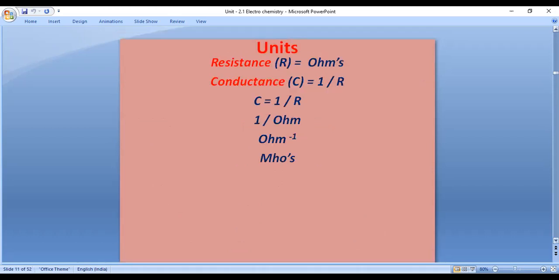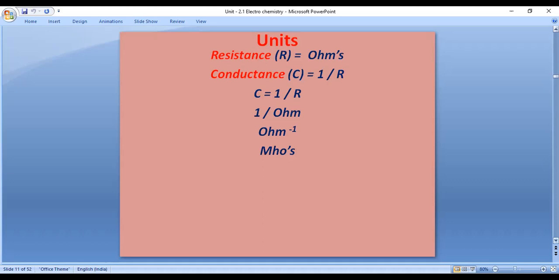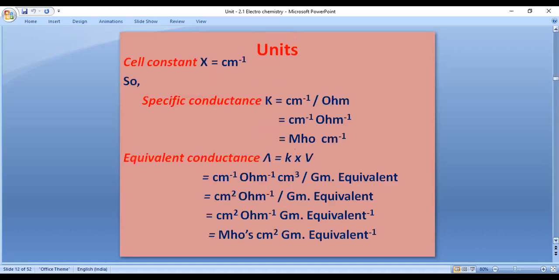These are the units. Resistance is in ohms. Conductance equals 1 by R, which is 1 by ohm, or per ohm; reversely we should read it as mho. And the units for cell constant: X equals L by A, where L is 1 centimeter and A is centimeter square. One centimeter cancels, leaving 1 per centimeter. So X has units per centimeter.